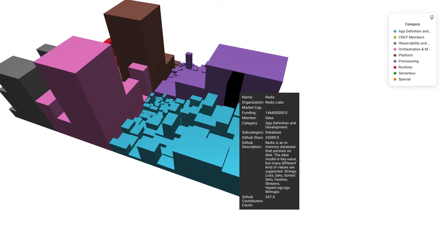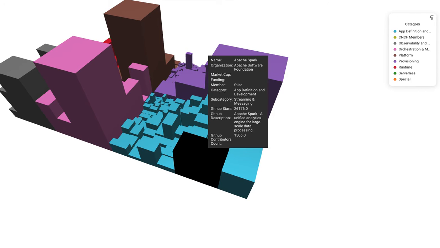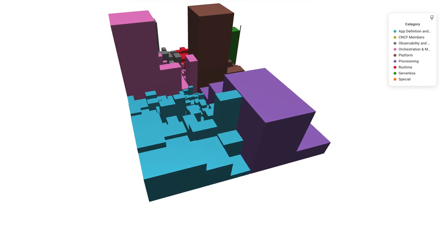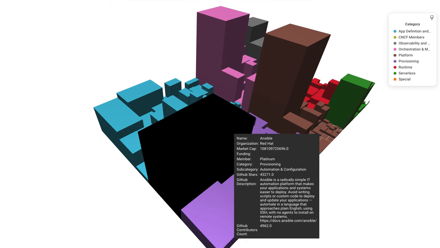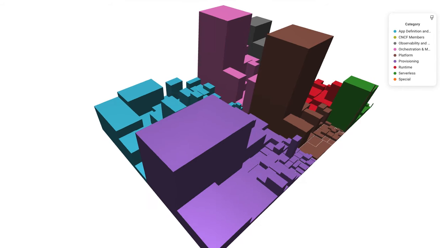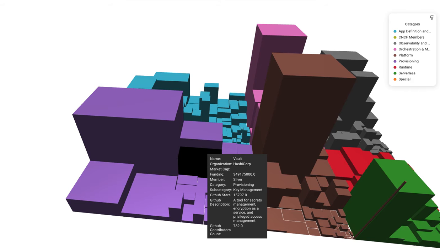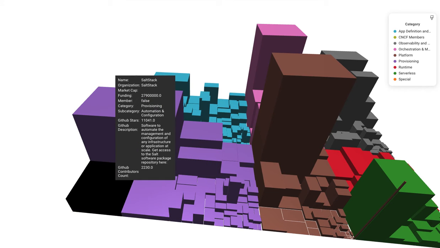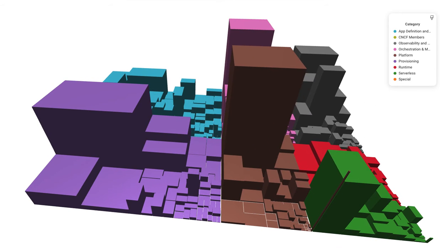So now to the right, there's the app definition category. Let's see who's big there. Redis. So database is also counting to that category. We have Docker Compose, Apache Spark, GitLab. Okay, and yeah, the provisioning, this big block here is Ansible by Red Hat, and also a pretty big block here is Terraform, HashiCorp, and Vault by HashiCorp, Chef Infra, Puppet, and SaltStack. SaltStack actually also quite substantial, and OpenStack quite a little bit smaller.